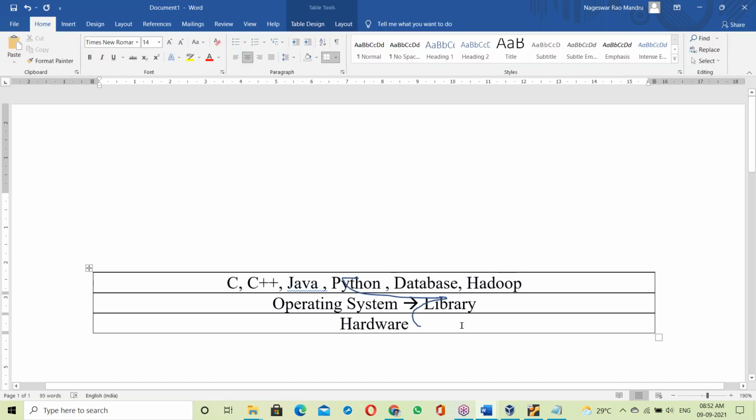After linking, it then communicates with the hardware components. To communicate with the hardware components, every program has to link with the operating system. After linking with the operating system, it then executes and finally generates output. It has to link compulsorily. That link should be there. Without the link, it cannot communicate with the hardware components. So every program has to link.